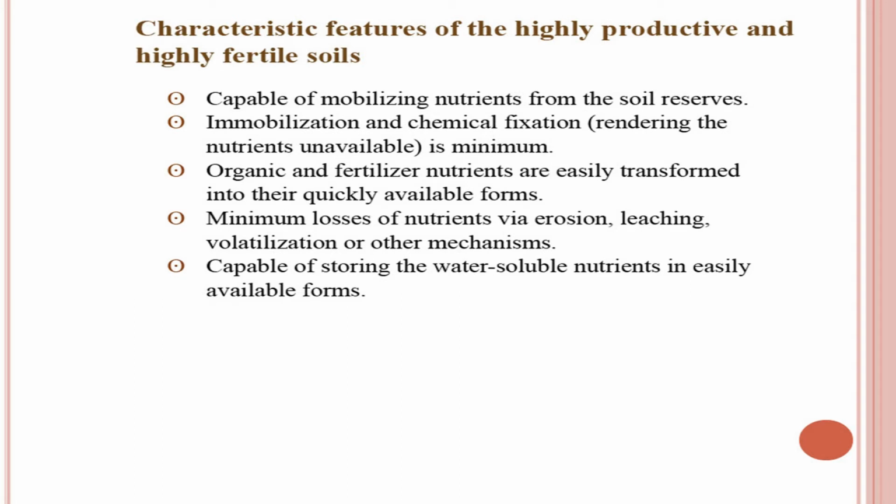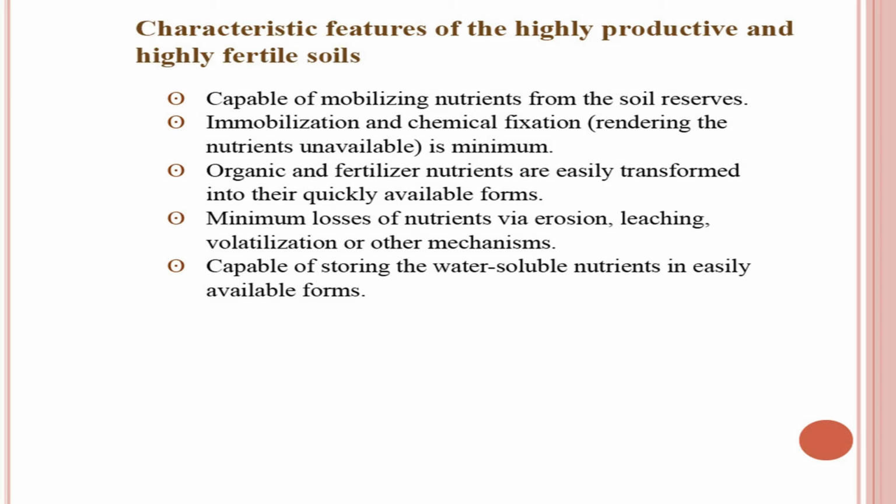Now, let us see certain characteristic features of highly productive and highly fertile soils. Means the best kind of soils, what should be the features, what should be the characteristics. Number one, such soils should be capable of mobilizing nutrients from the soil reserves. A large amount of nutrients is fixed in the soil, we have nutrient reserves in minerals as well as in humus. So, how can a soil make the nutrients available from these reserves to the plant?